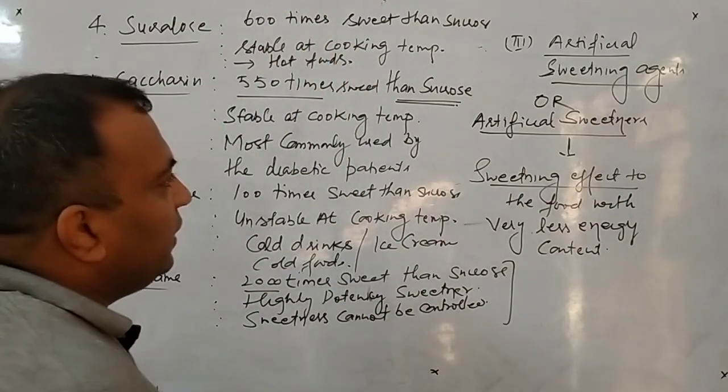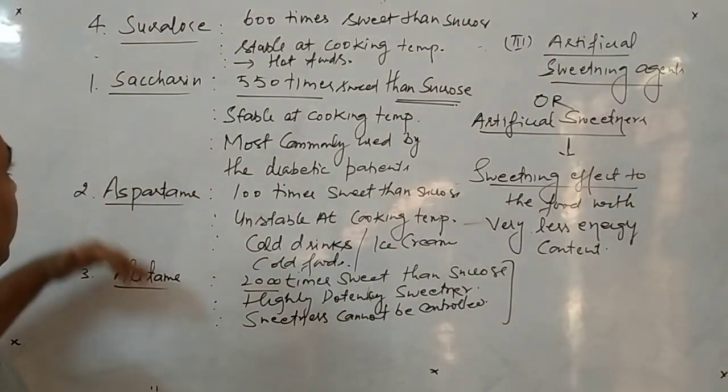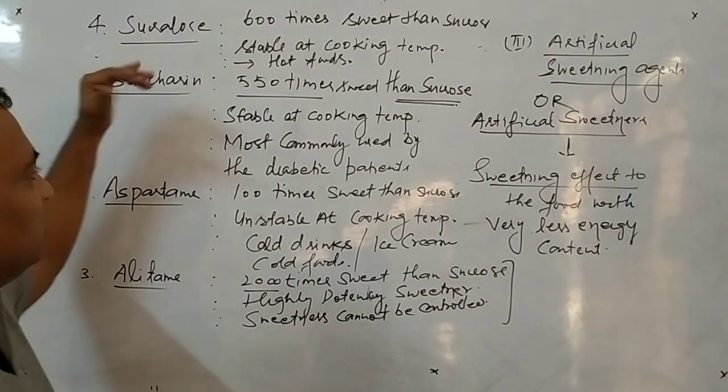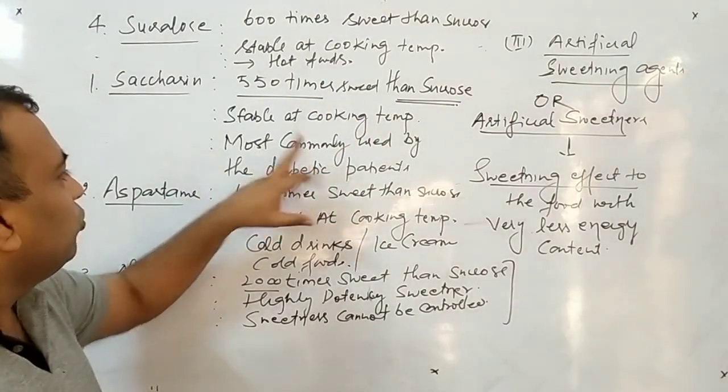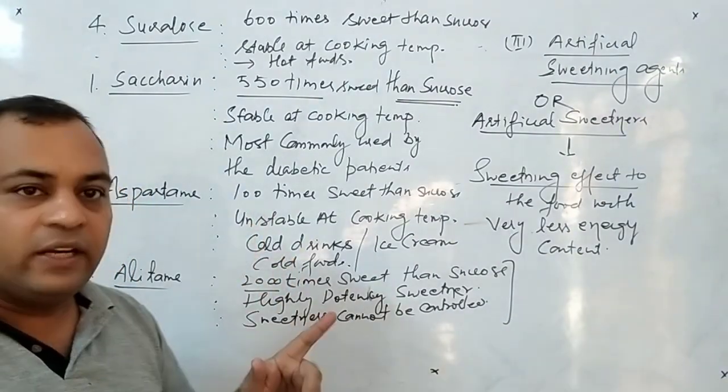So students, in the artificial sweetening agents, we have to learn these four examples. Remember: saccharin, aspartame, alitame and sucralose. Saccharin is the most commonly used because it is stable at cooking temperature and 550 times sweet. Aspartame is normally 100 times sweet, but it has a drawback that it is unstable at cooking temperature.